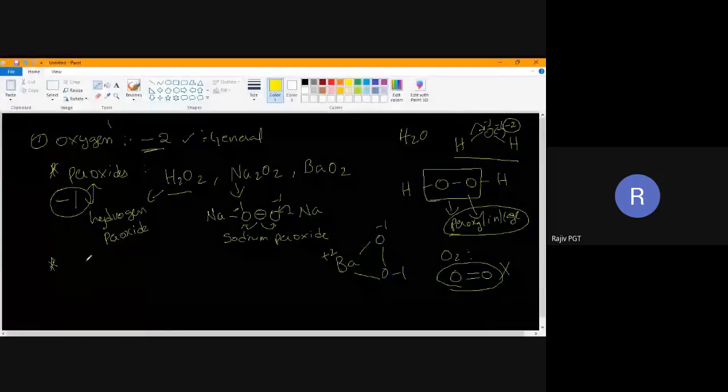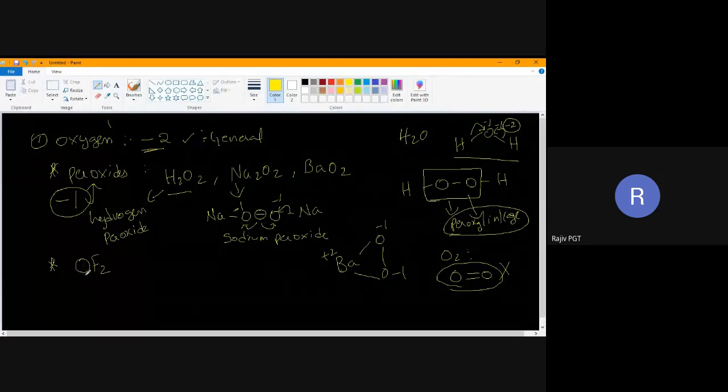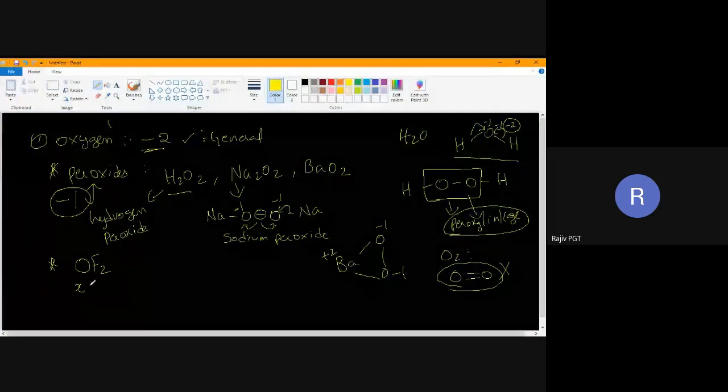Next, after the rules, we have to calculate. So next one, I'll take, see, oxygen shows different oxidation states. I'll write a compound like this, OF2. See, I have specifically said fluorine will always get which oxidation state? What is the oxidation state of fluorine? -1. So this is the way of generally calculating oxidation state, children. I want to calculate the oxidation state of oxygen. I'll take this as X. I am giving an example, but I will explain in detail how to calculate oxidation state after saying the rules.